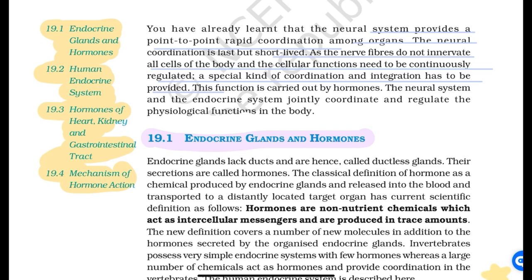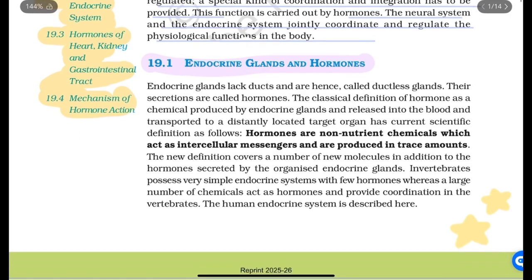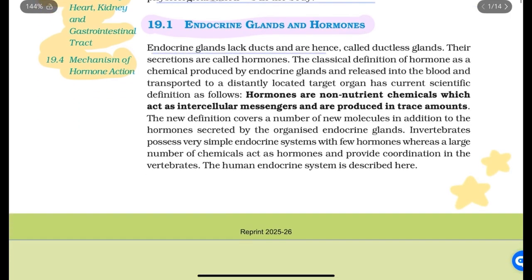This function is carried out by hormones. The neural system and the endocrine system jointly coordinate and regulate the physiological functions in the body. Endocrine glands and hormones. Endocrine glands lack ducts and are hence called ductless glands. Their secretions are called hormones.